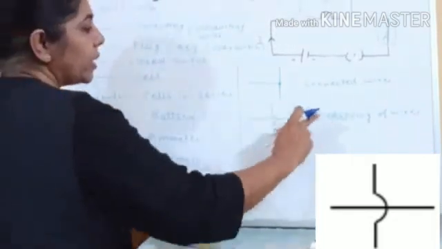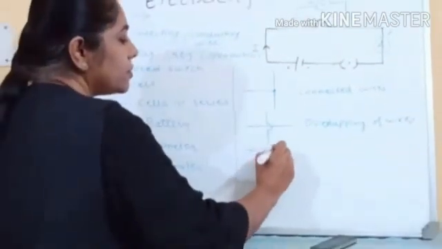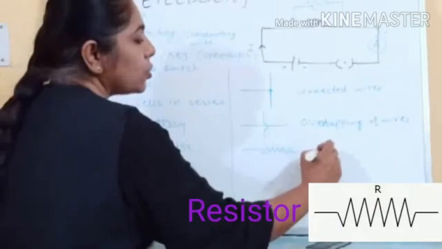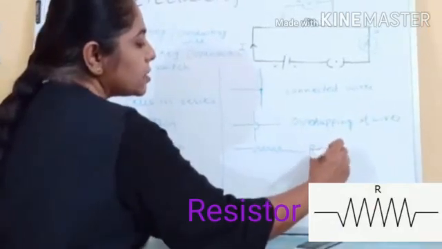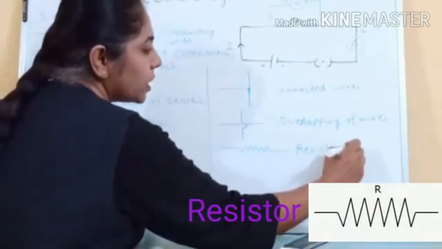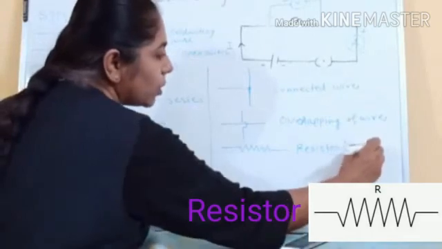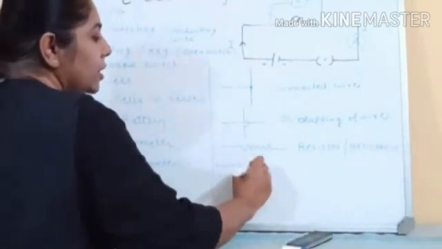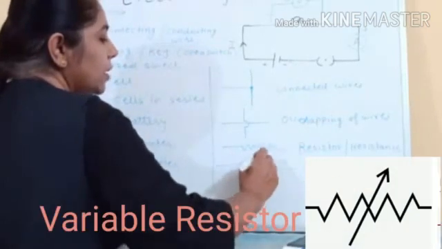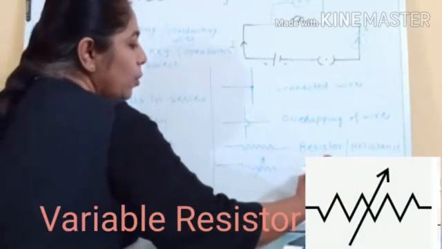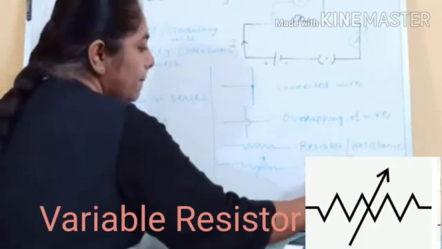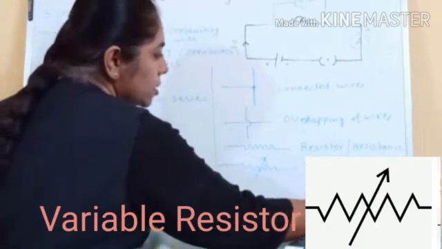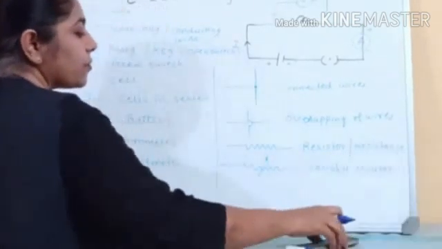Overlapping of wires. Then if the symbol is like this, it is known as a resistor, which offers resistance. What is that? Later on we will discuss it. Then if the symbol is like this, it is known as a variable resistor or resistance.